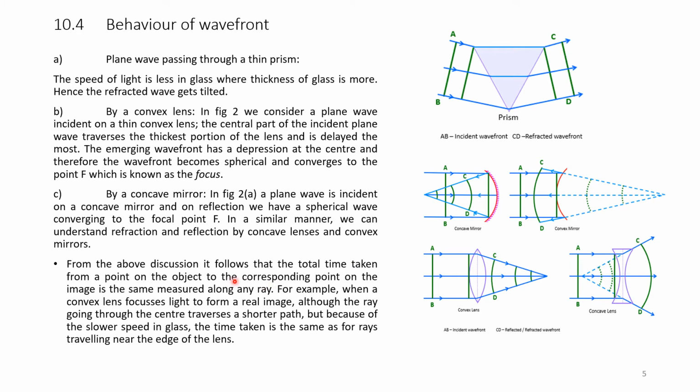From the above discussion, it follows that the total time taken from a point on the object to the corresponding point on the image is the same measured along any ray. For example, when a convex lens focuses light to form a real image, although the ray going through the center traverses a shorter path, because of the slower speed in glass, the time taken is the same as for the rays traveling nearer to the edges of the lens.